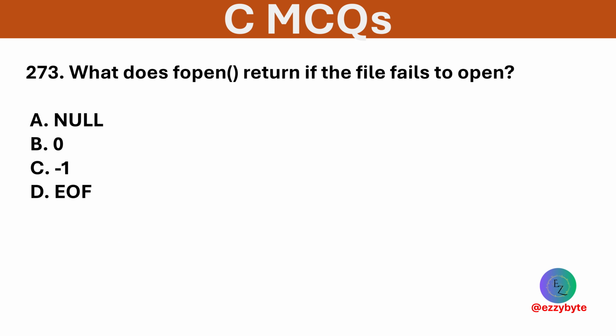What does fopen function return if the file fails to open? Options are null, 0, -1, and end of file. Option A is correct. It returns null pointer if unable to open file.